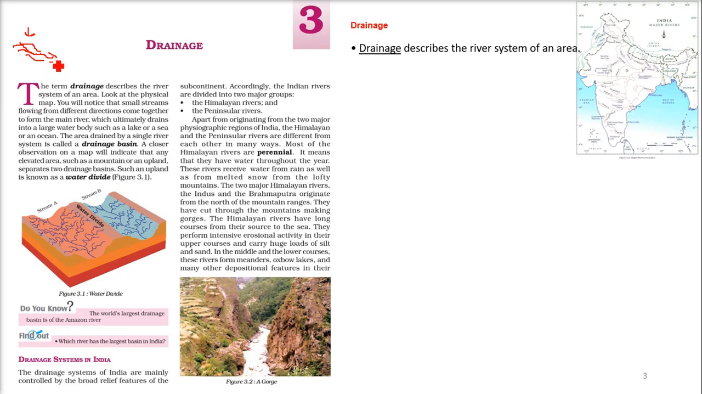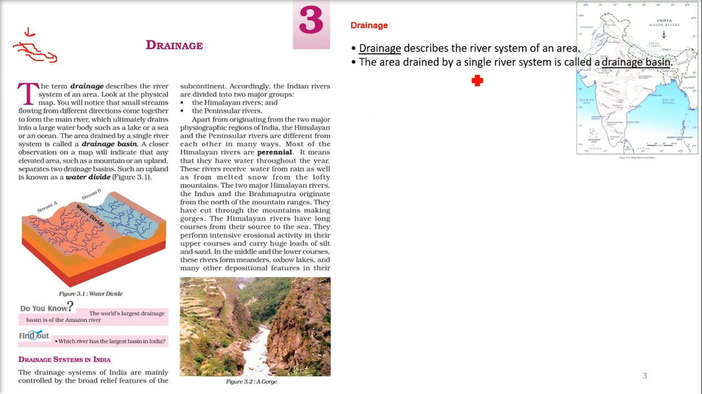So this is how draining is done. If you are, say, in the morning washing your face in a wash basin, then that wash basin is kind of a drainage, and then it goes to some pot and some outer sewerage, etc. So there is a whole system. So drainage is a system basically, and here we describe the river system of an area.